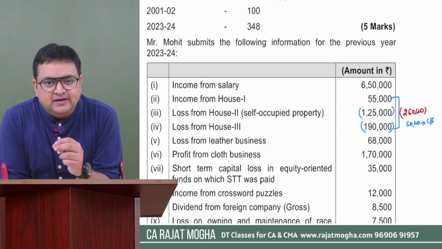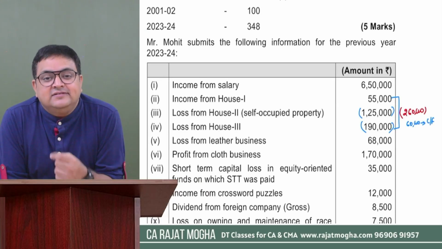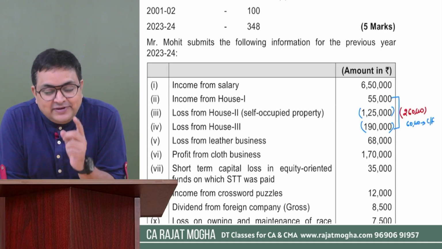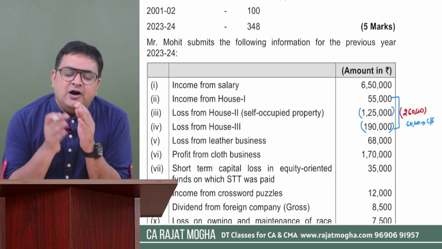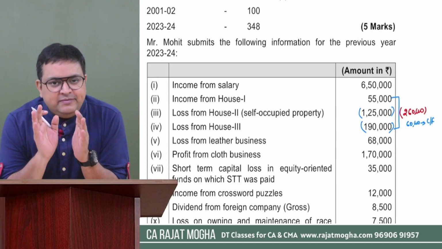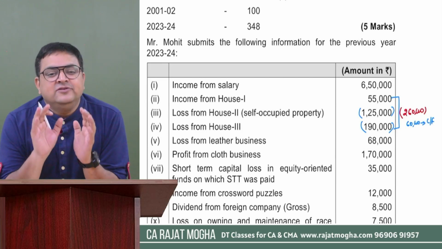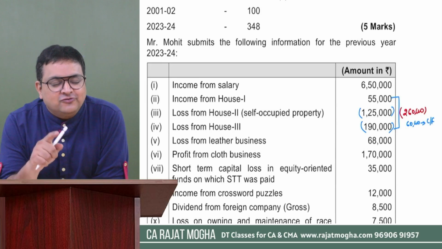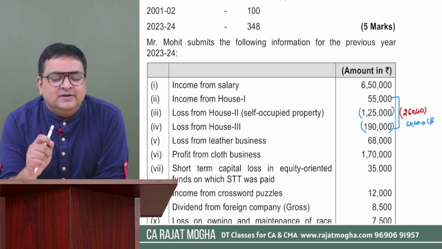Second, please understand, if the examiner had asked us that the assessee is following the default tax regime, tell me, in the default tax regime, what happens to house property losses? Sir, house property losses can only be set off from house property income in that case. That is, intra-head is only allowed. Inter-head is not allowed for house property under the default tax regime. I am repeating this, students can make a mistake over here.